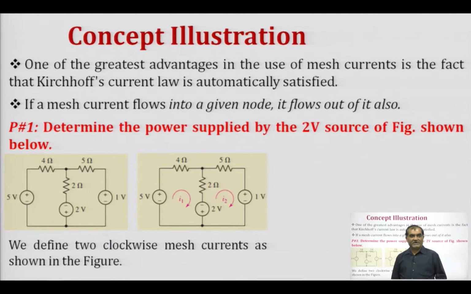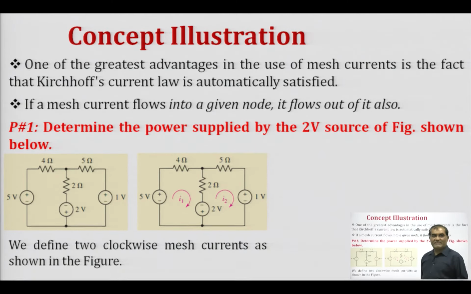This is the important point: when we are dealing with mesh currents, or mesh analysis, then KCL is automatically satisfied. If a mesh current flows into a given node, it flows out of it also. So, if we consider any node, then at any instant, if a current is entering that node, it will also be moving out from that node.